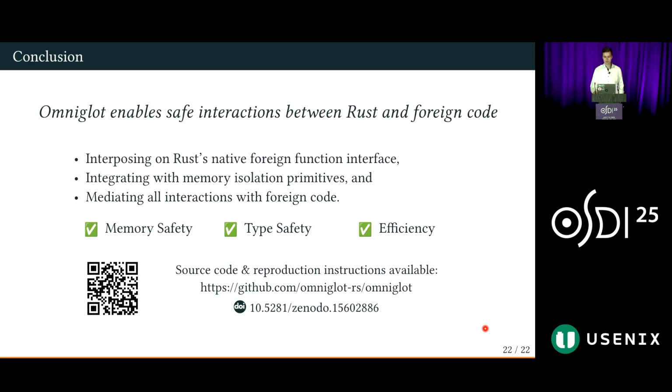All right, so in summary, Omniglot enables safe interactions between Rust and foreign code by interposing on Rust's foreign function interface, integrating with memory isolation primitives, and then mediating all interactions with foreign code, maintaining memory safety and type safety efficiently.